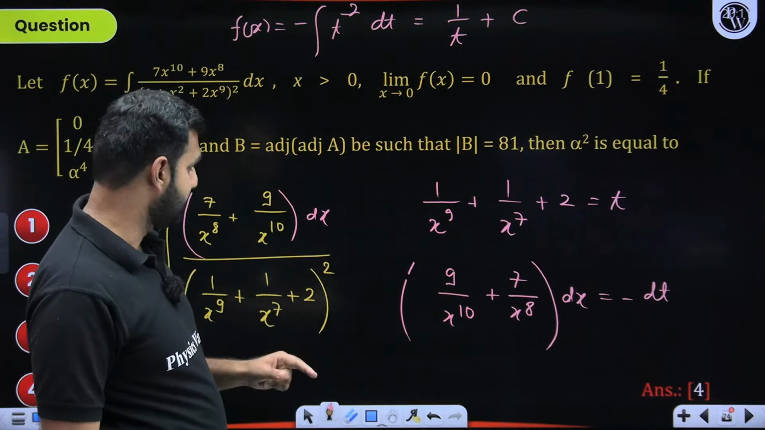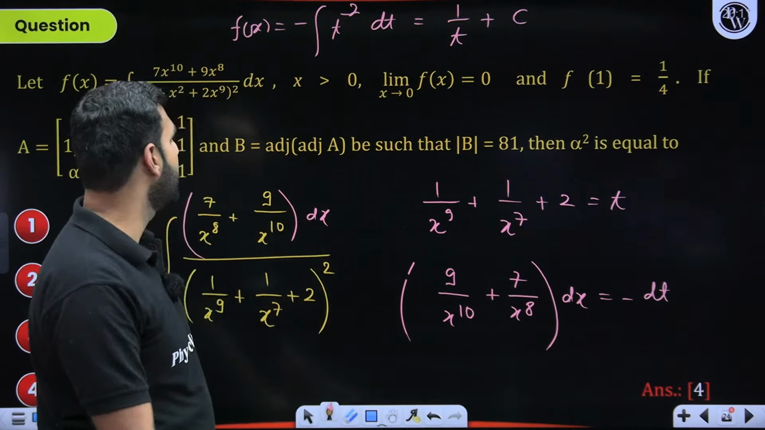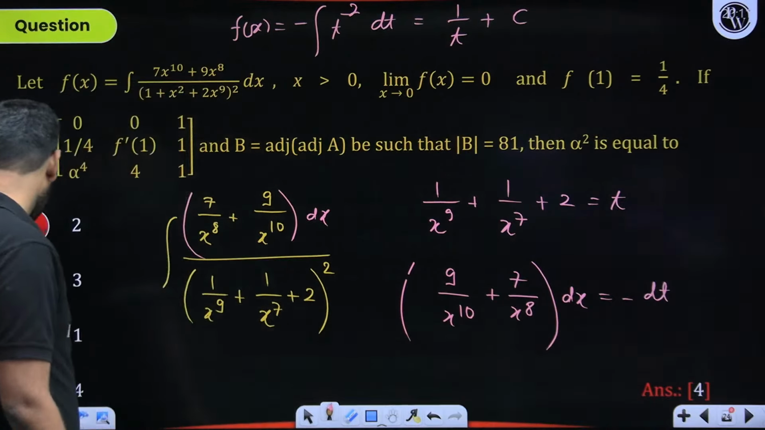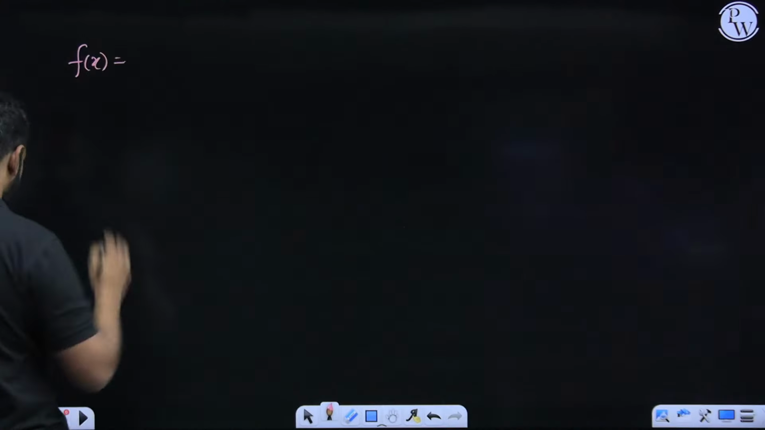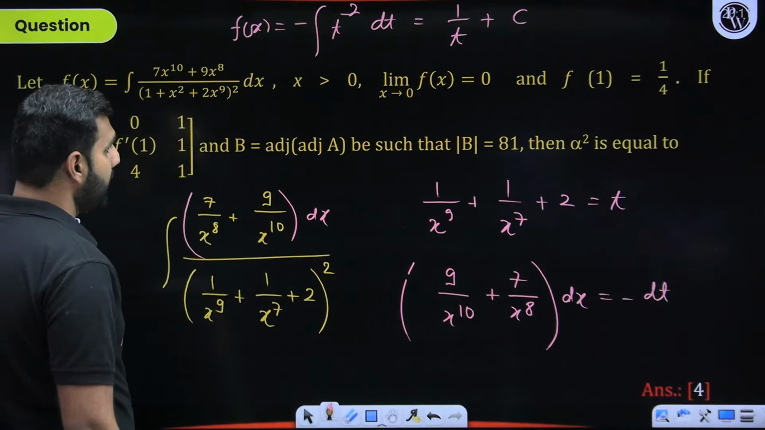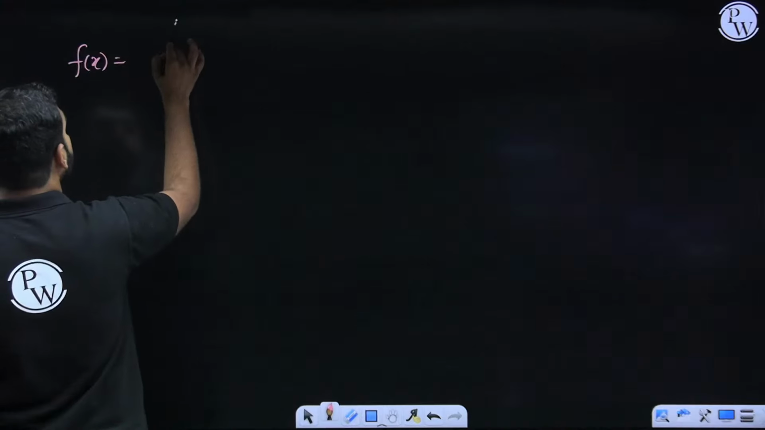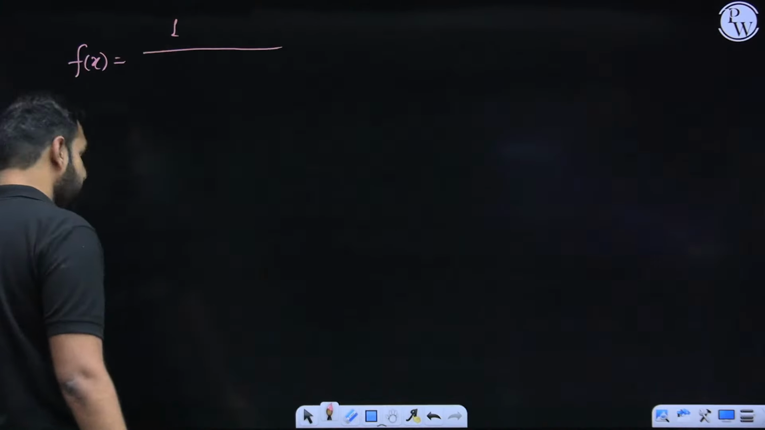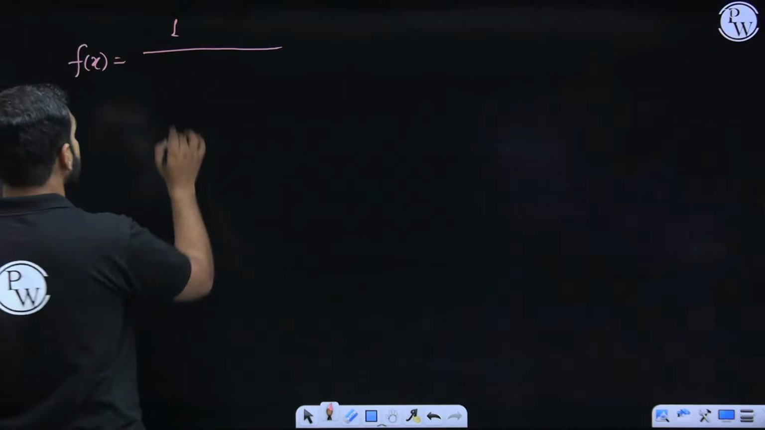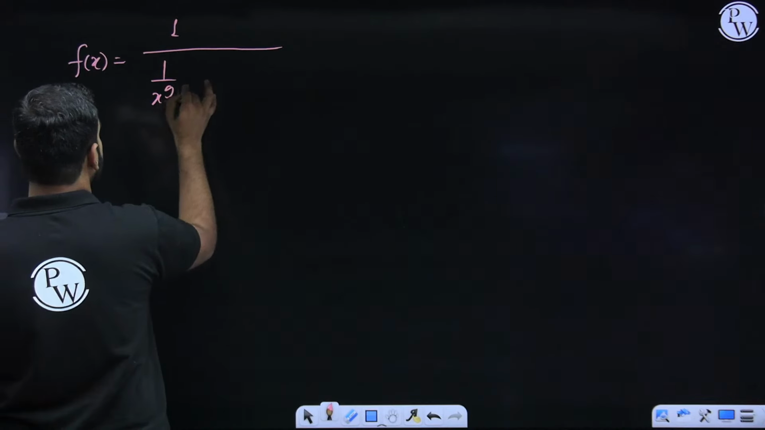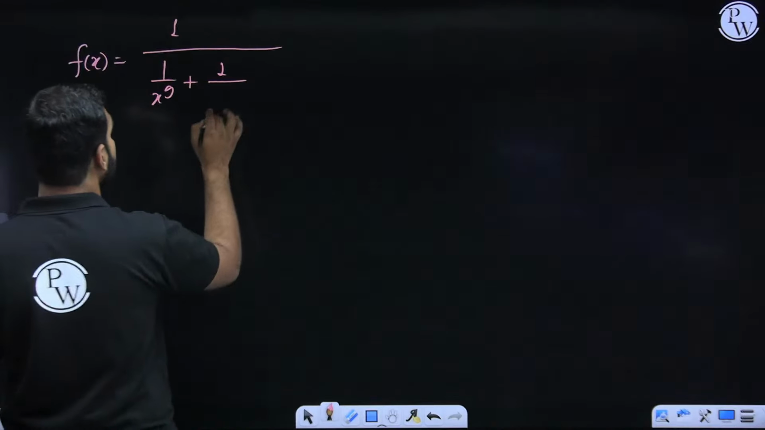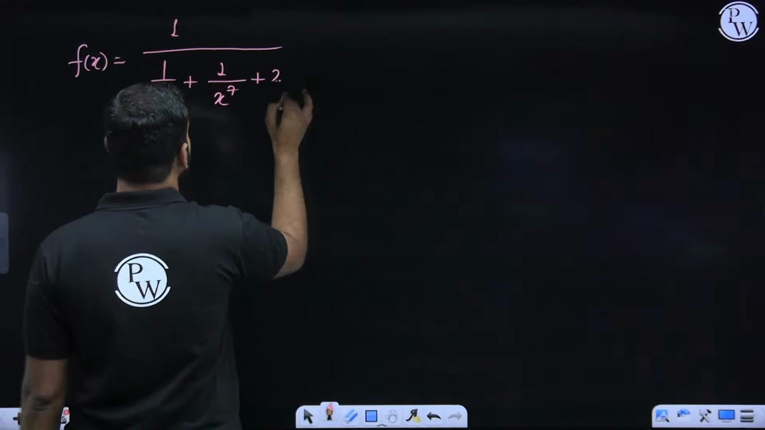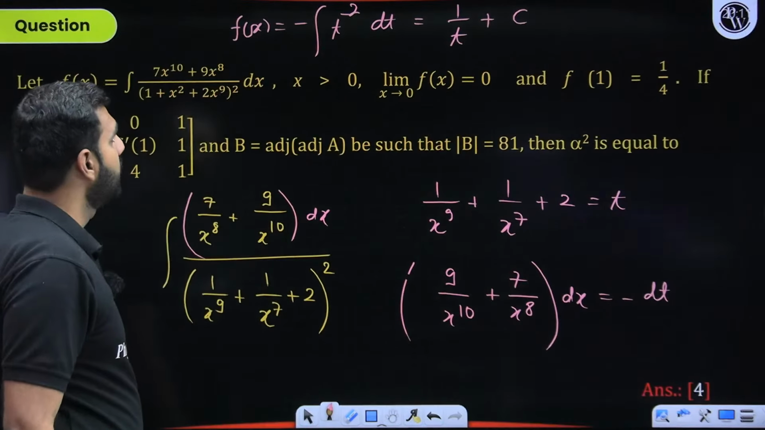So f of x I need to write. Where shall I write this f of x? Can I use the next page? I should, otherwise things will start getting messy. So f of x is going to be 1 by t, that is 1 upon 1 by x to the power 9 plus 1 by x to the power 7 plus 2 plus c. That's what we have here, right?